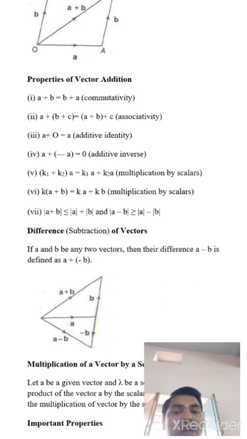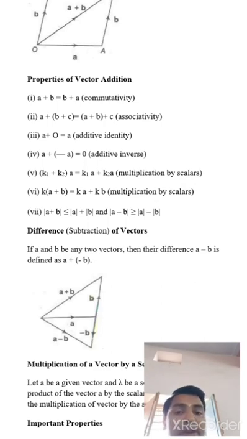Okay. Now next, k times (A plus B) equal kA plus kB, then it is also called multiplication by scalar. Okay. Now seventh property, magnitude of A plus B is always less than or equal to magnitude of A plus magnitude of B.